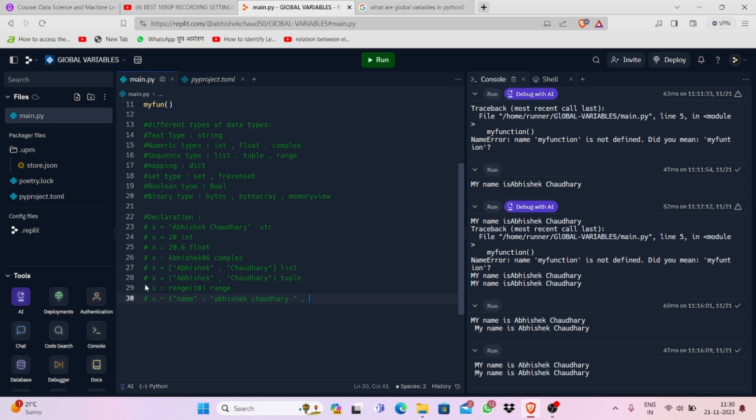Now we are going to take a colon, then we are going to take age, and now we take a colon, and his age is 20 years, okay? And now we are going to close this. So this is a simple format of defining a dictionary, dict.